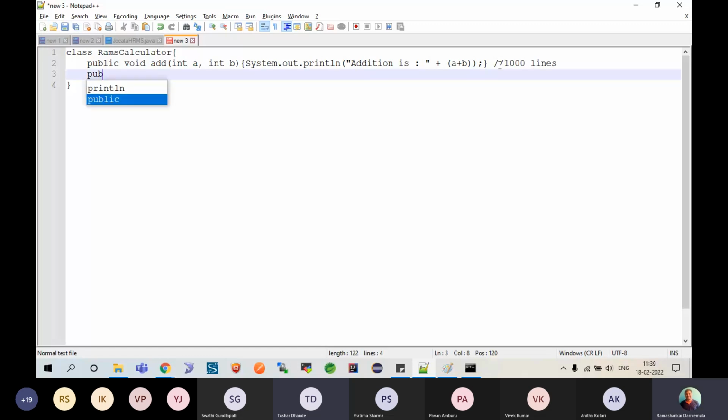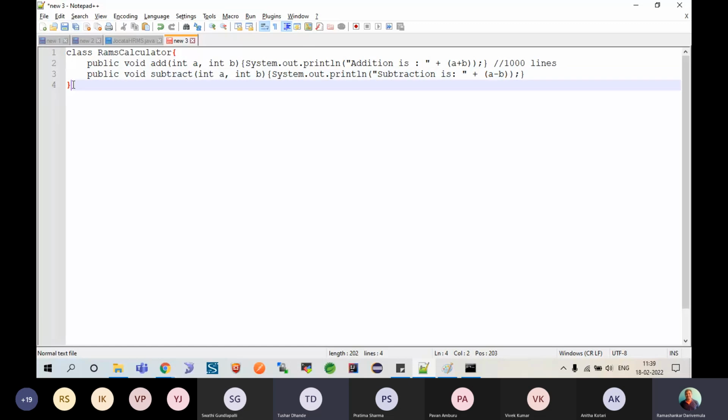Assuming, and then I have public void subtract, and then it takes int a comma int b. Here I'll say System.out.println subtraction is a minus b. Okay, so I have the calculator.